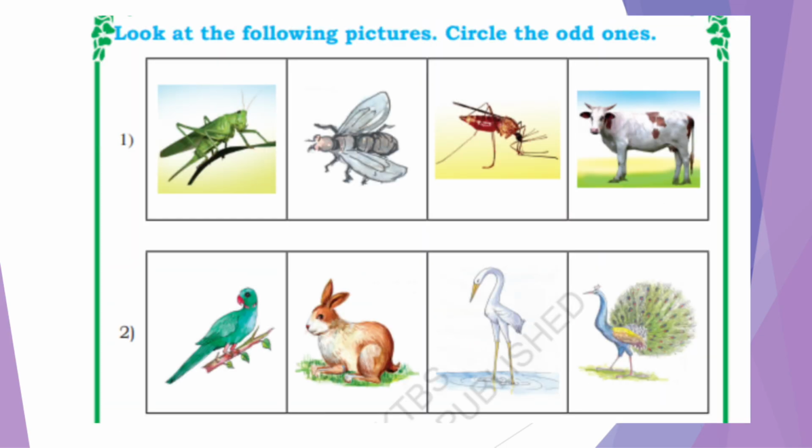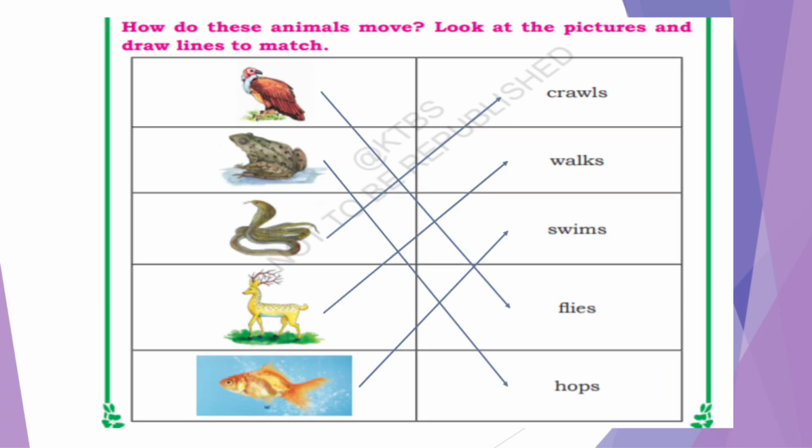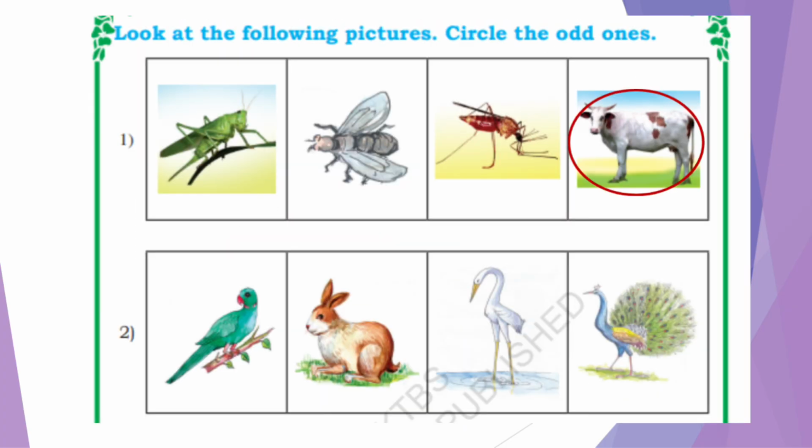Next, look at the following pictures. Circle the odd ones. What we have to do? We have to look at the pictures row wise and we have to circle which one is odd. Understood? Let's do the first. Which one is odd in the first? Cow. Why it is odd? Because these all are insects and cow is animal.